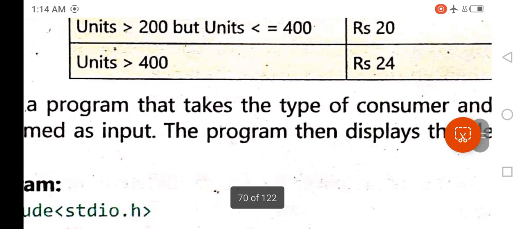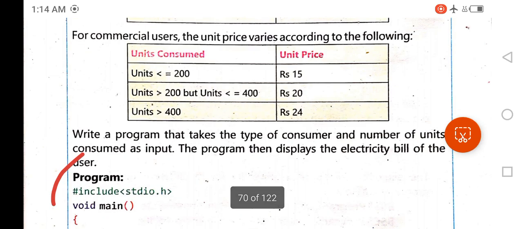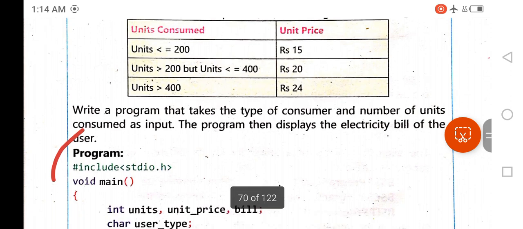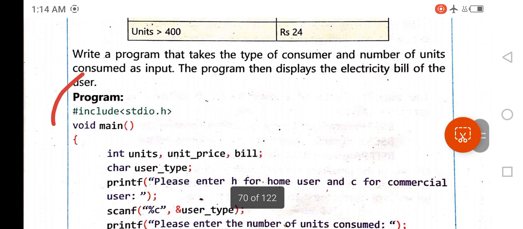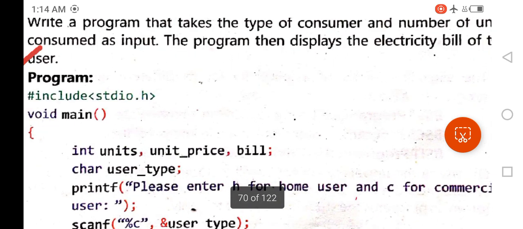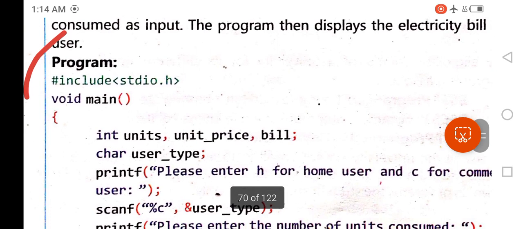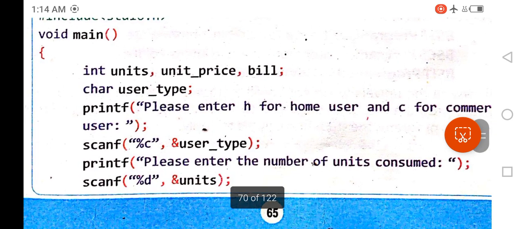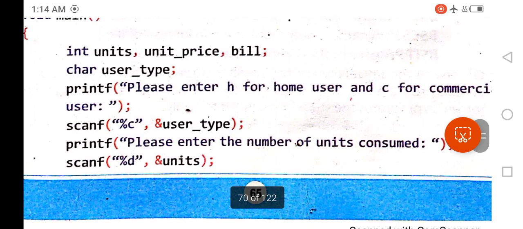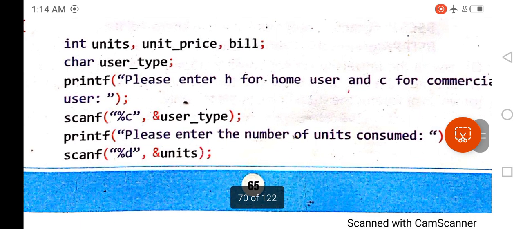After that, your code looks like this. #include <stdio.h>. Using this statement, you include the header files in your program. After that, you start the main function. In the main function, you declare variables int units, unit price, bill.